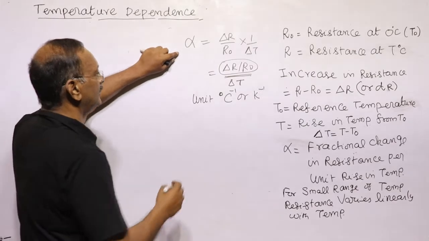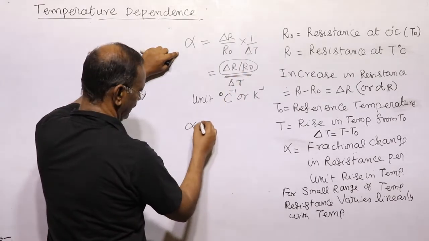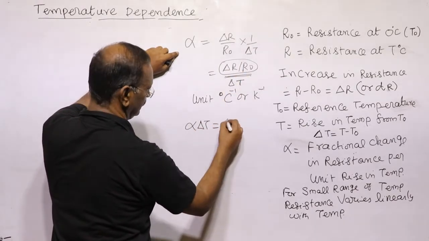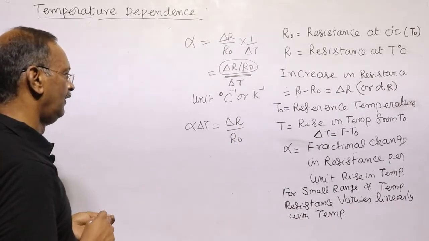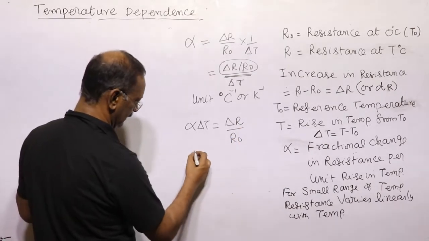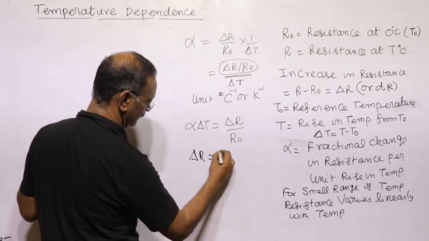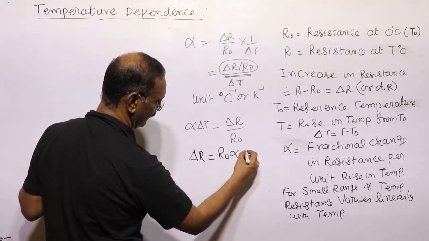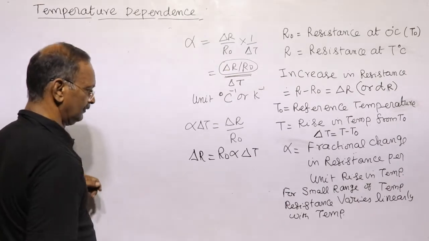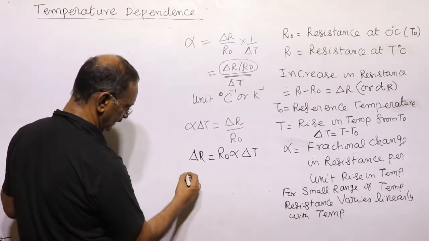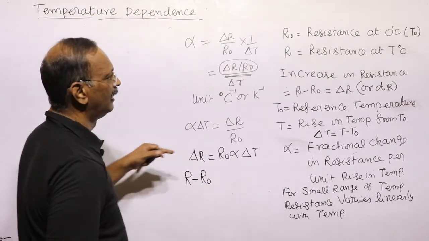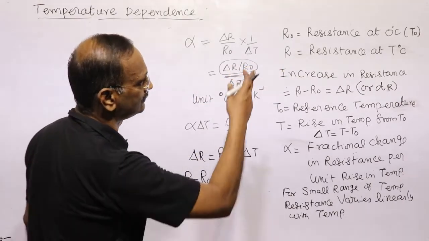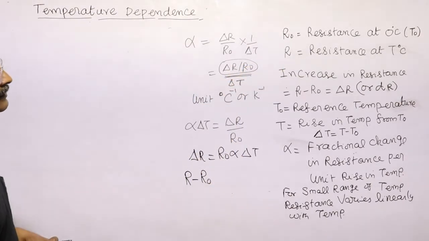Now from here, if we write alpha into delta T is equal to delta R by R naught, we can write delta R is equal to R naught into alpha into delta T. Delta R is the change in resistance, that is final resistance minus initial resistance. R is the resistance at the raised temperature, R naught is the resistance at the reference temperature, usually 0 degree or 20 degree.